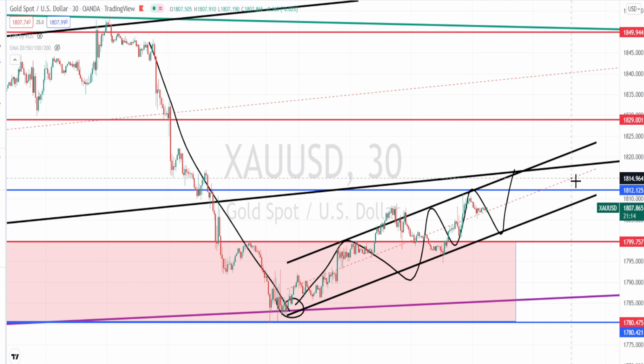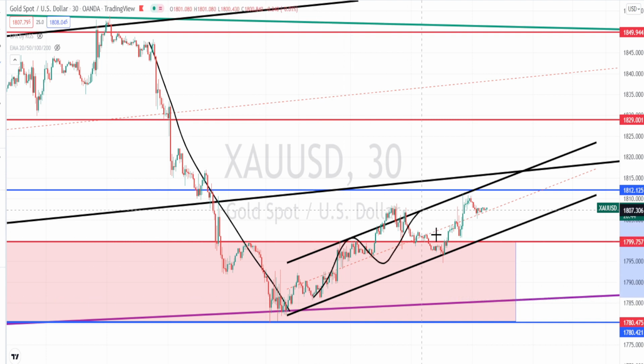And we have the higher time frame resistance level marked in blue color line, which is around 1812. Only when the price action breaks this resistance level and the higher time frame channel pattern resistance line, we can expect the bullish trend to start. And currently you can notice that the price action is moving sideways rather than going on a sharp bullish trend. Let us mark the support and resistance levels.